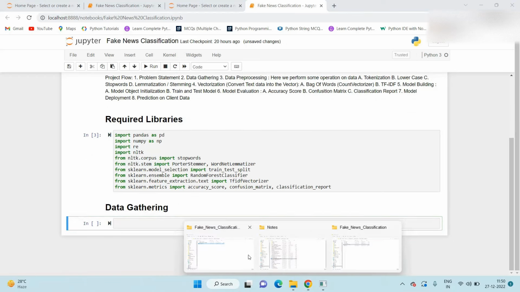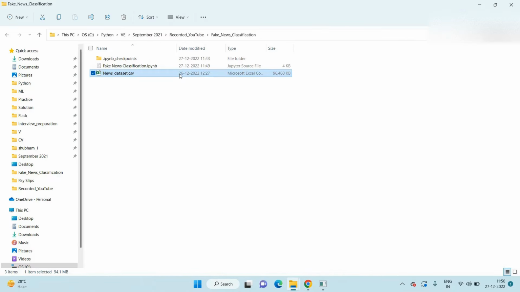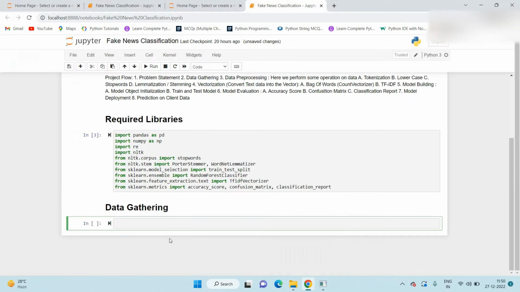So in the data gathering step, we read this input file. We receive the input file in the form of CSV, here news_dataset.csv. So I just copy the file name. Here we create one data frame.